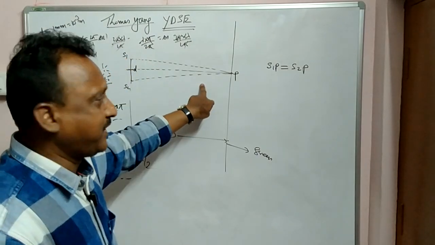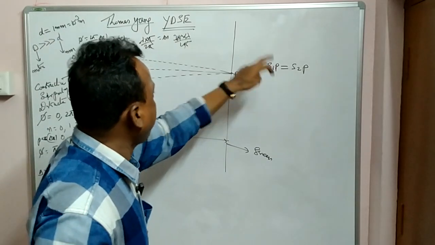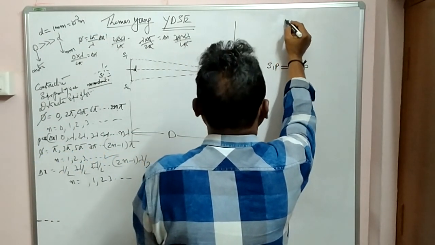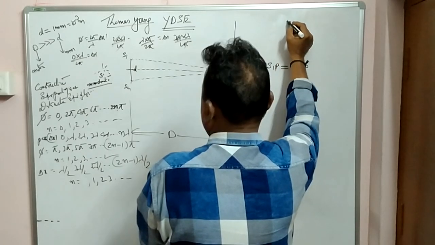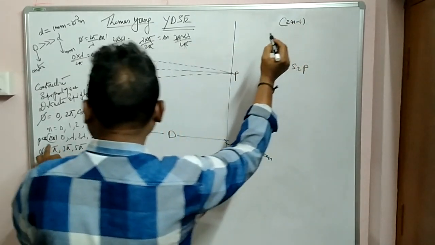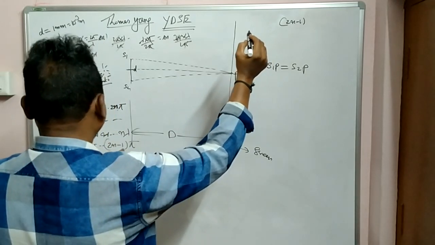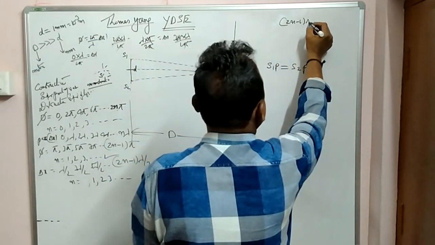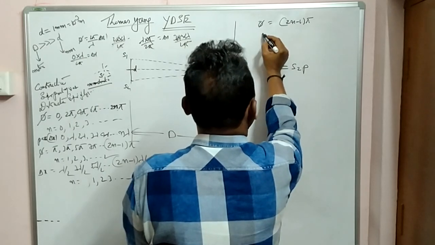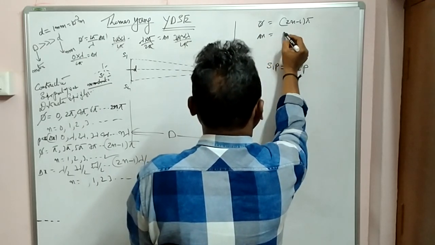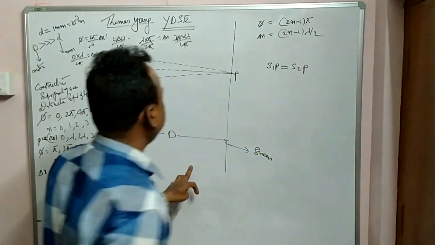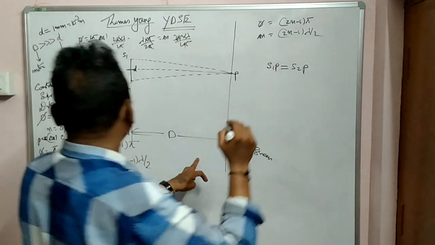Now come back to the experiment here. Here from geometry, I will write it here for the better. 2n minus 1. Okay, here you can see 2n minus 1 into pi, phase difference. Similarly path reference delta x, 2n minus 1 into lambda by 2. Okay, this is for constructive.